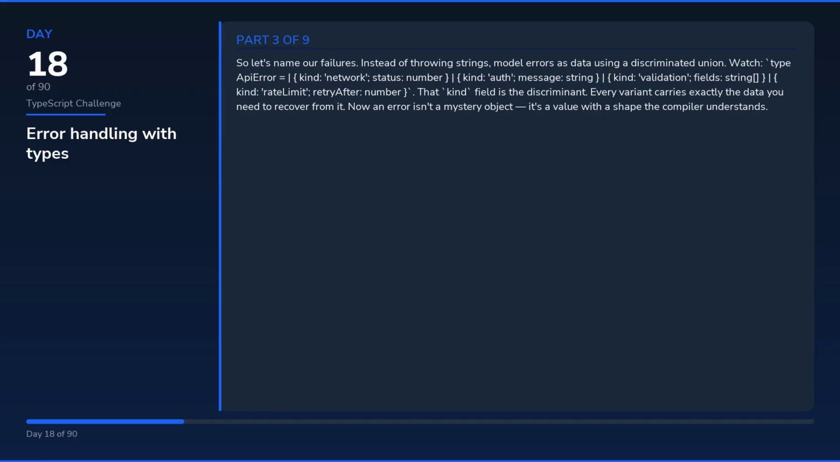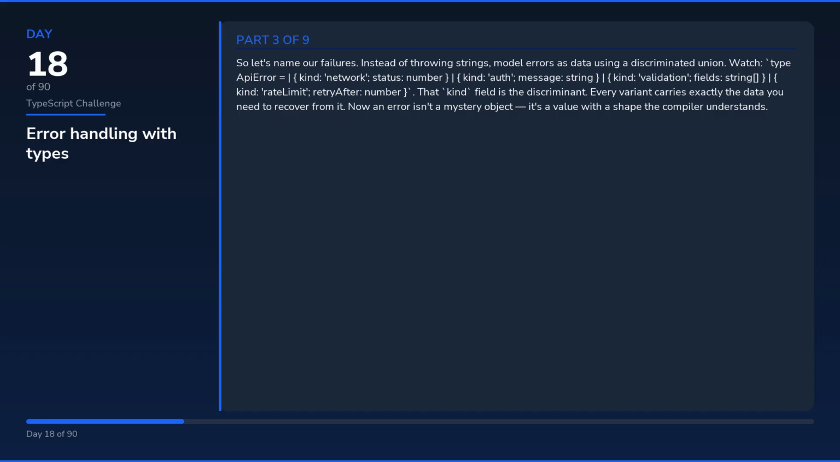Instead of throwing strings, model errors as data using a discriminated union. Watch, type ApiError equals, kind: network, status: number, kind: auth, message: string, kind: validation, fields: string[], kind: rateLimit, retryAfter: number. That kind field is the discriminant. Every variant carries exactly the data you need to recover from it. Now an error isn't a mystery object, it's a value with a shape the compiler understands.